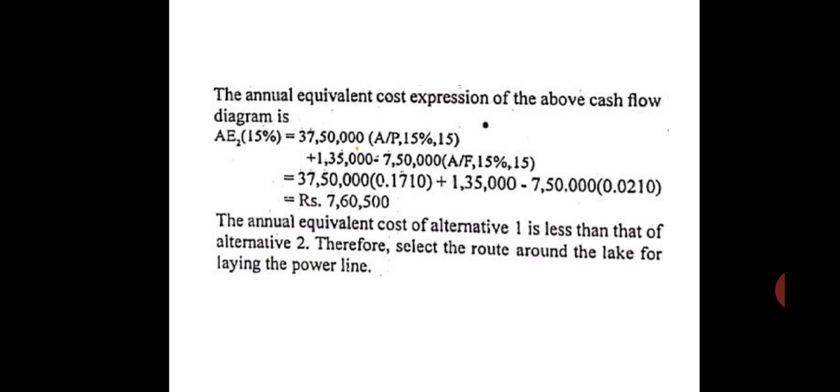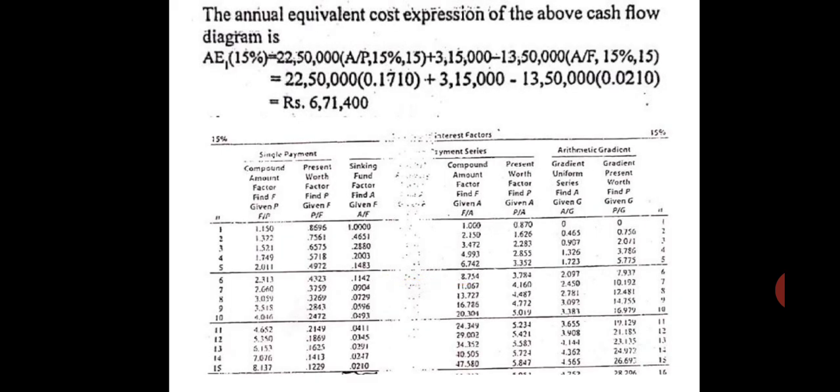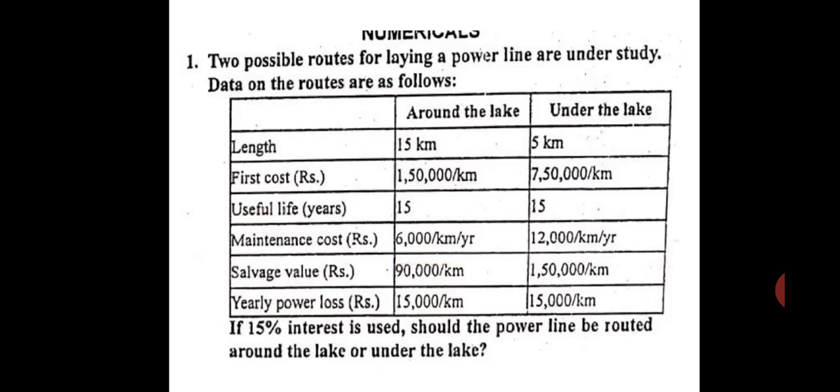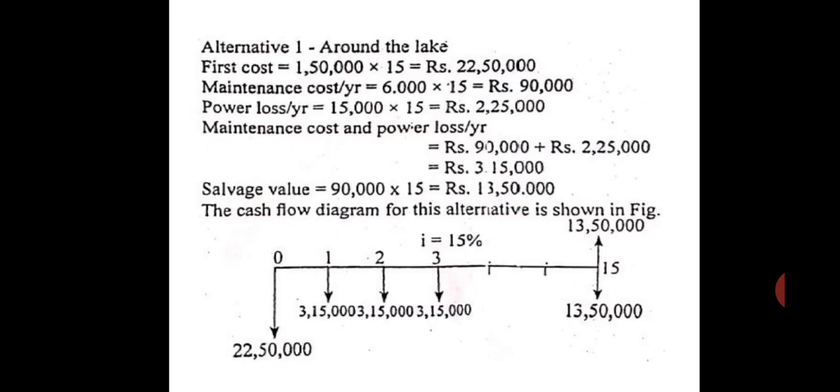Okay, in this problem, you please understand. If you look at this problem, he is only talking about initial cost, maintenance cost, life, salvage value, but there is no revenue. It is only whatever we are investing. It is a cost basis, not revenue dominated. It is cost dominated. So whatever cost there is, it should be the least. So the least cost is for item number 1, that is around the lake, and that cost is